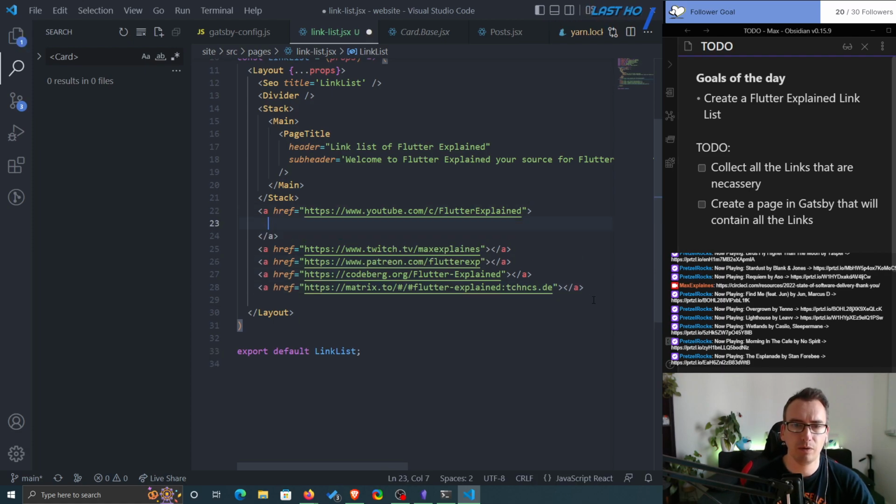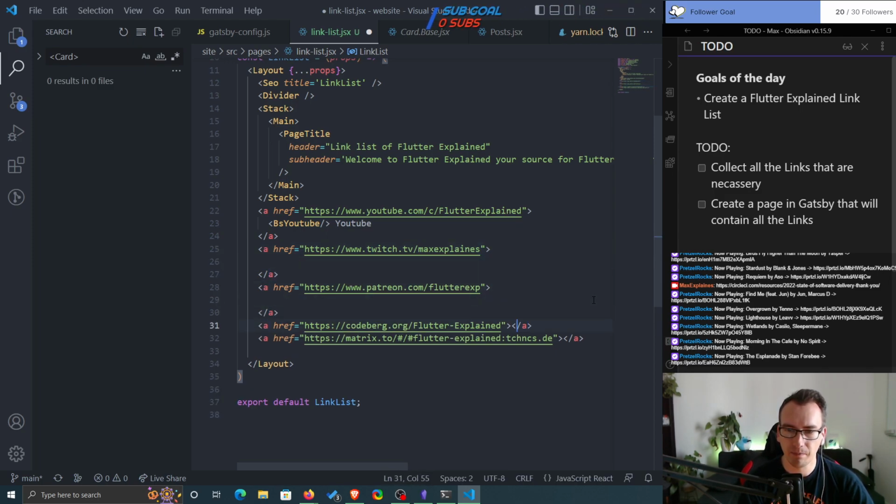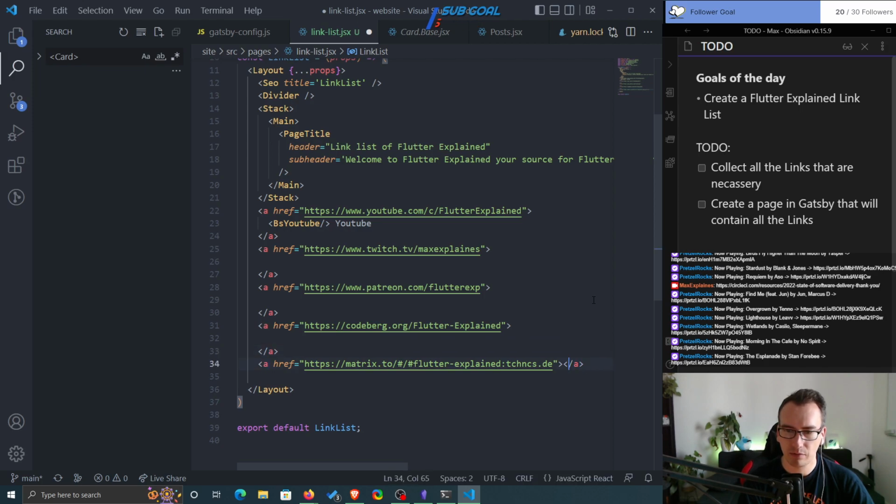So, and in between we write some text like YouTube, giving that the icon from BS YouTube. Closing that immediately. And I think the next time I will even work with WebStorm and hope that their support is a little bit better. Yeah, because you see, most of the stuff is quite cumbersome at the moment.